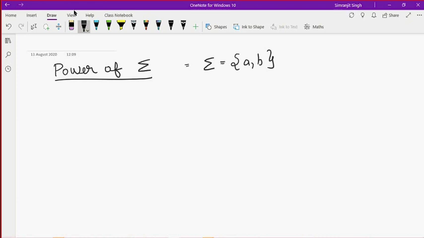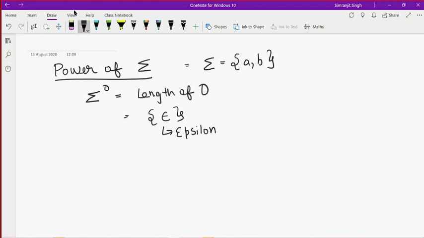When I write sigma power zero, it means I want all the strings over A B that have a length of zero. I want the set of strings over A B with length zero. If you want to define sigma of length zero, it will be epsilon. Just remember, epsilon is used to denote an empty element.